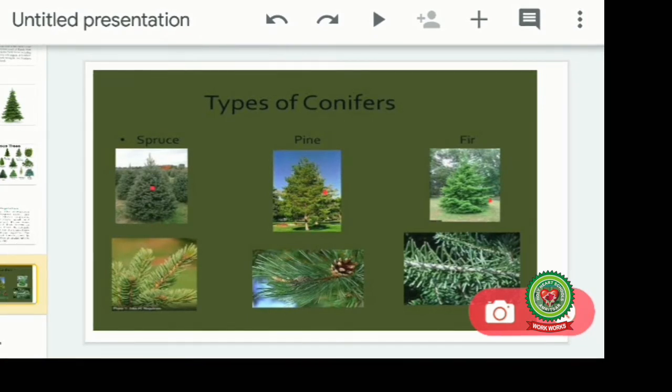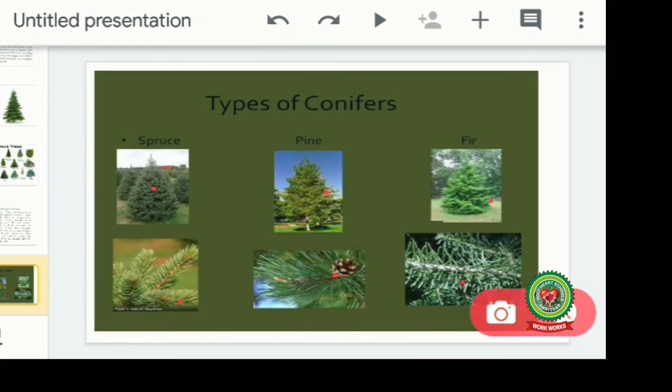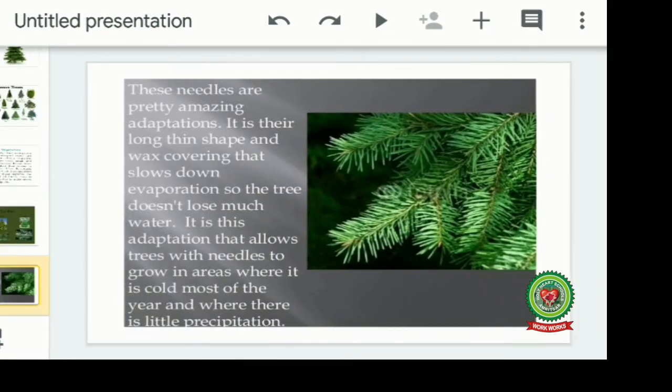Each tree has needle-like leaves. These needle-like leaves of these plants reduce precipitation loss and help the snow which accumulates on these trees to fall down. Now we can see here also that the needles are a pretty amazing adaptation.